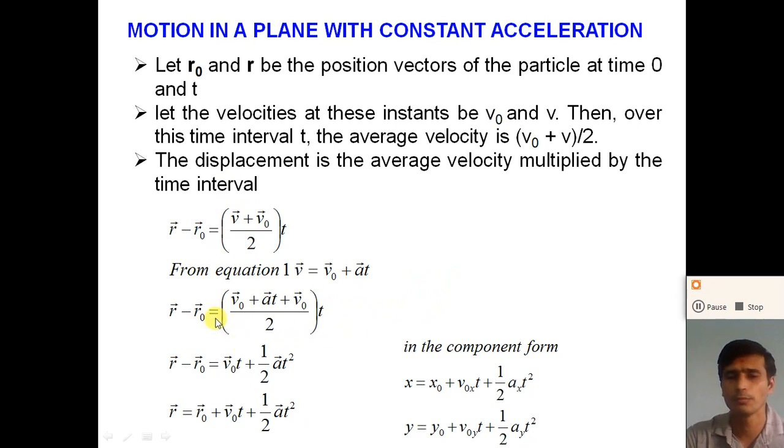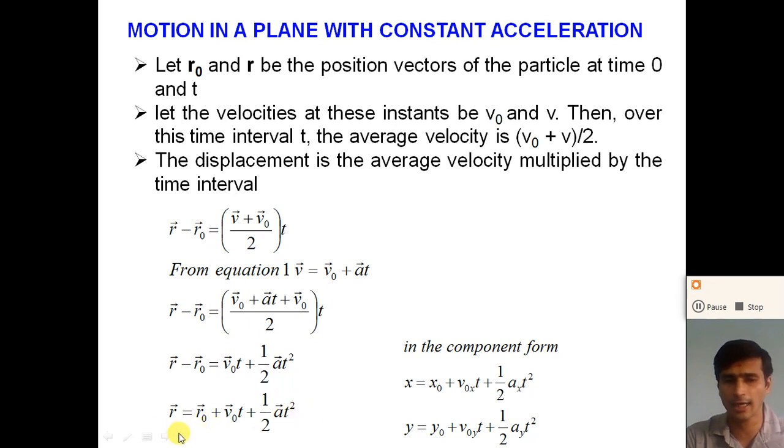If you simplify, v0 plus v0 is 2v0 divided by 2, that is v0, into t plus 1 half at square. So we get the second equation of constant accelerated motion in a plane: r minus r0 is equal to v0t plus 1 half at square, or the position vector after a time t is r equal to r0 plus v0t plus 1 half at square.